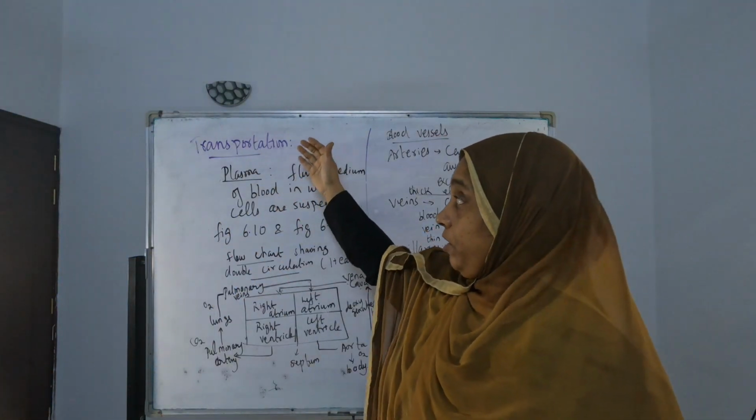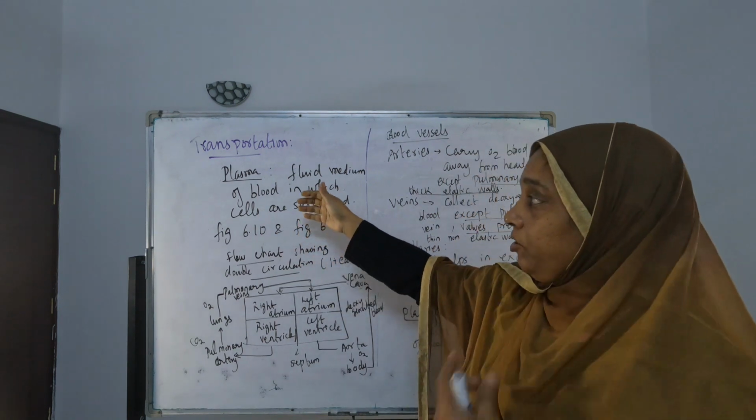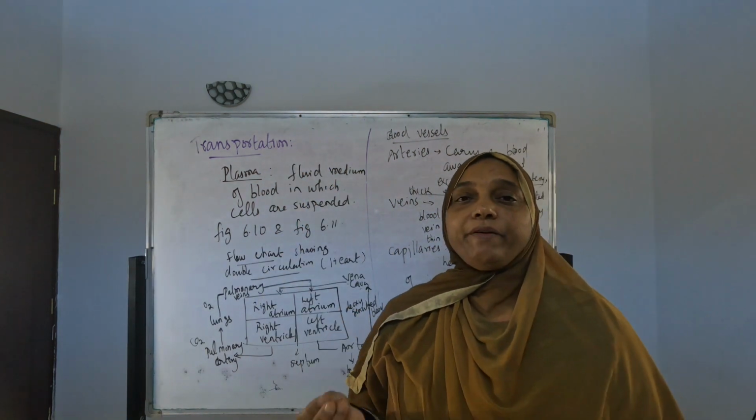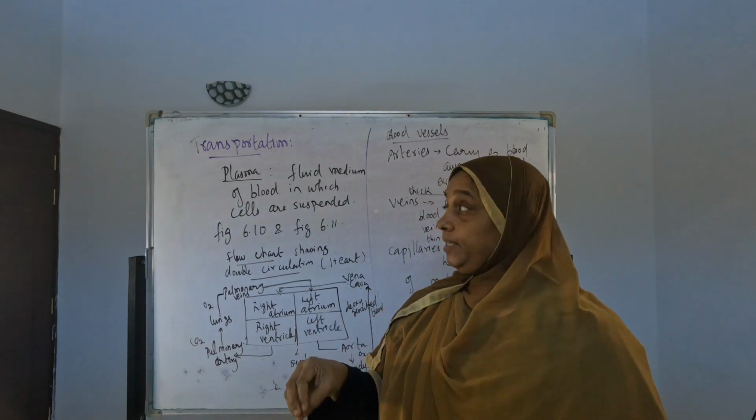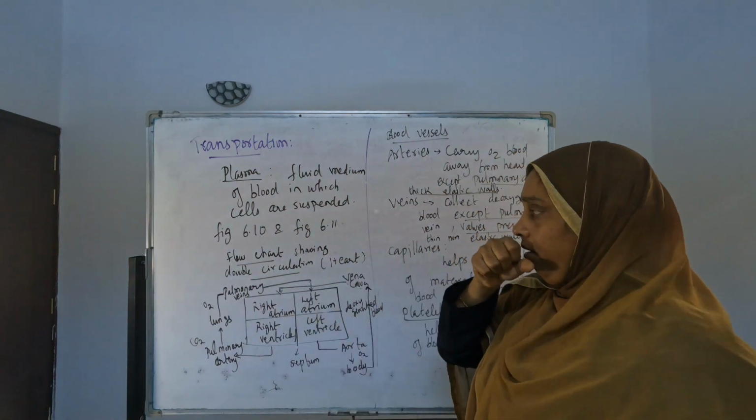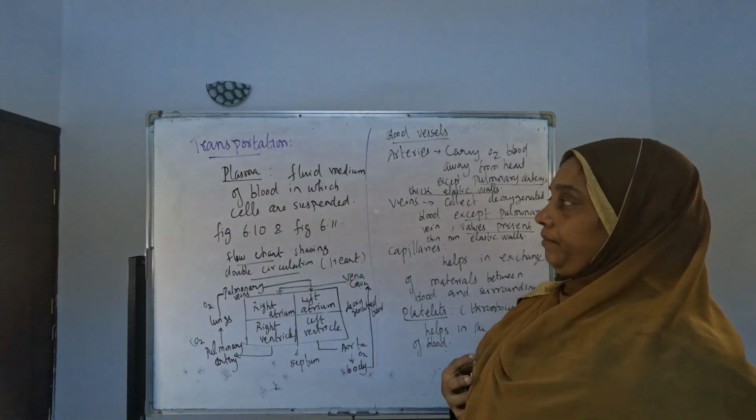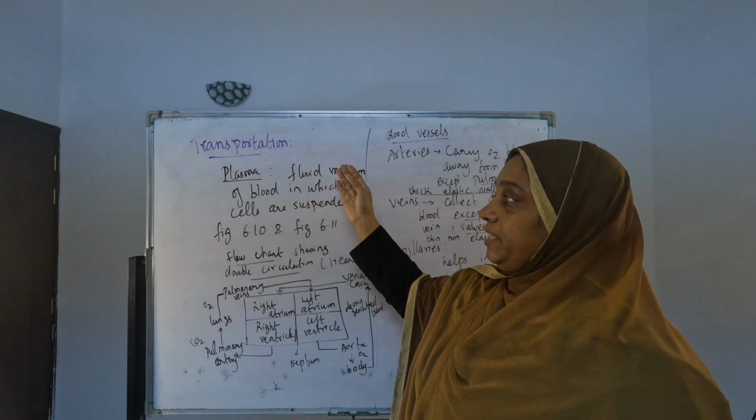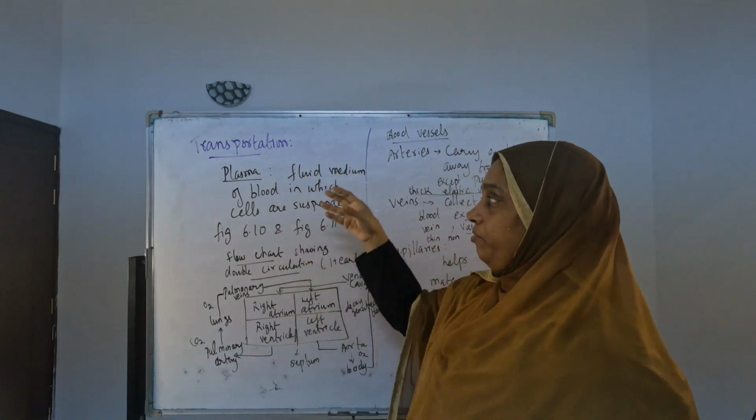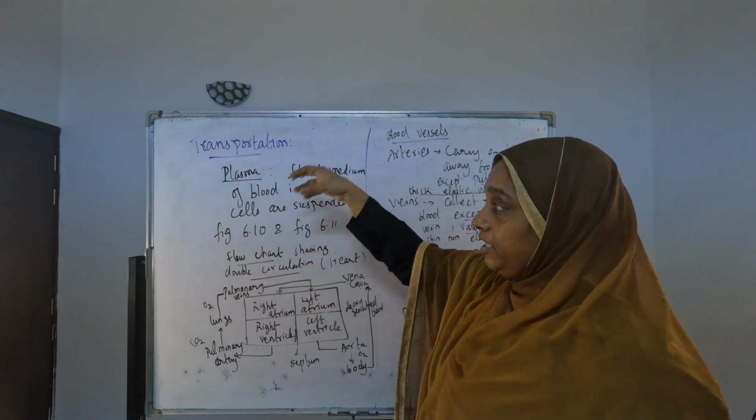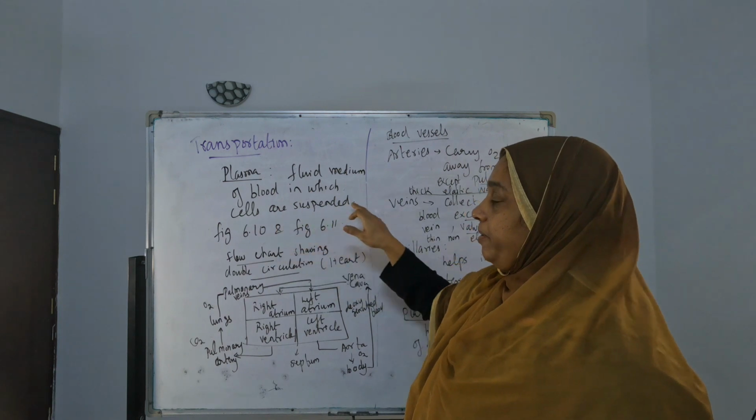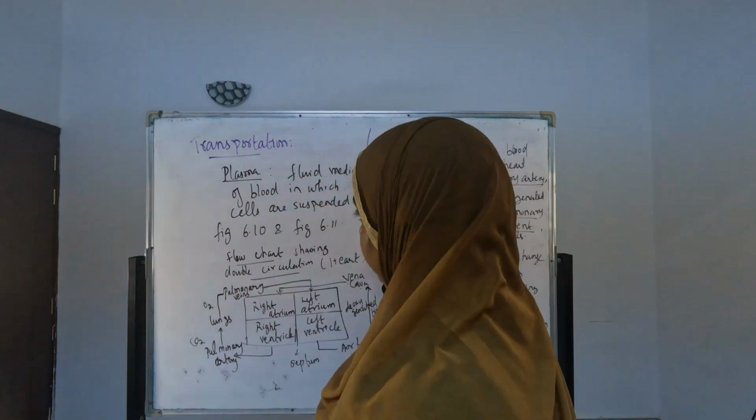In circulation, what are the points you have to keep in mind? First we have to talk about plasma. They are asking about plasma: it is a fluid medium. What is the fluid medium present in the blood, in which all the cells are suspended? Plasma is the fluid medium of blood. You have to write about plasma: the fluid medium of blood in which cells are suspended is called plasma.